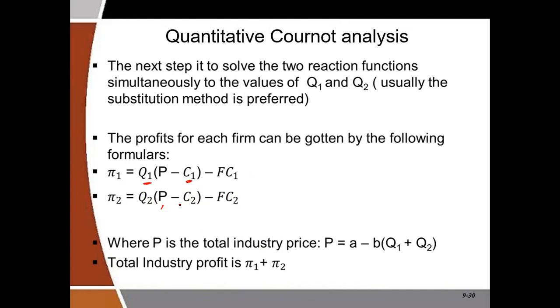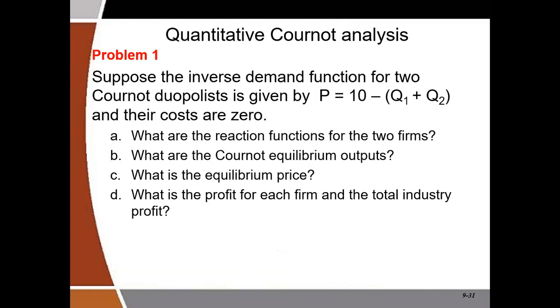Mind you, the industry price itself is gotten by substituting Q1 plus Q2 into the inverse demand function. Of course, the industry profit is gotten by adding profit of firm 1 and firm 2. Okay, so now let's take an example here.